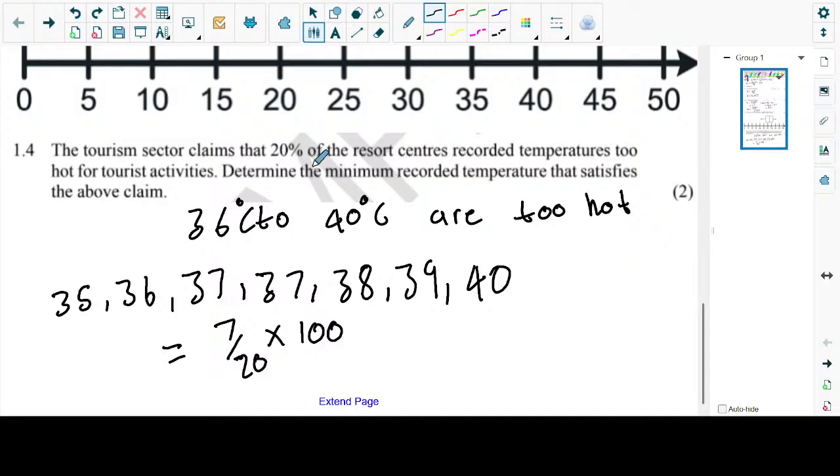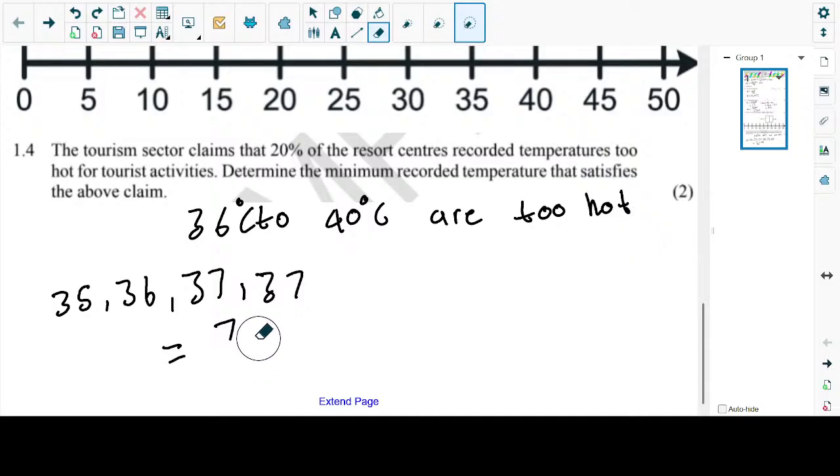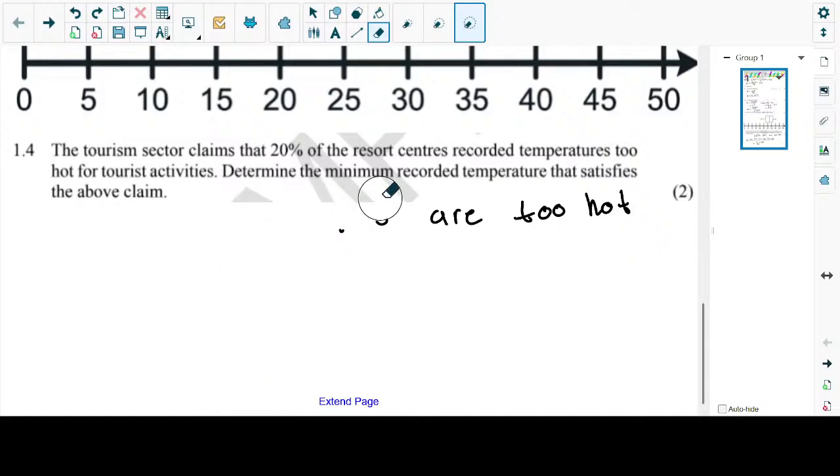It says the tourism sector claims that 20% of the resort centers recorded temperature too hot for the tourist activities. That means 20% of the data recorded is too hot. That's what they were saying, but they weren't telling us which 20%. So now we want to know what is 20% of 20. How many values are there? So not the way we did it. Sorry guys about that one, I didn't understand the question. It happens sometimes when the question is not understood.